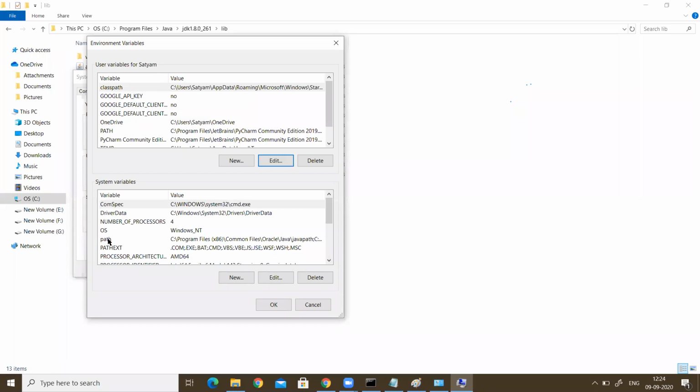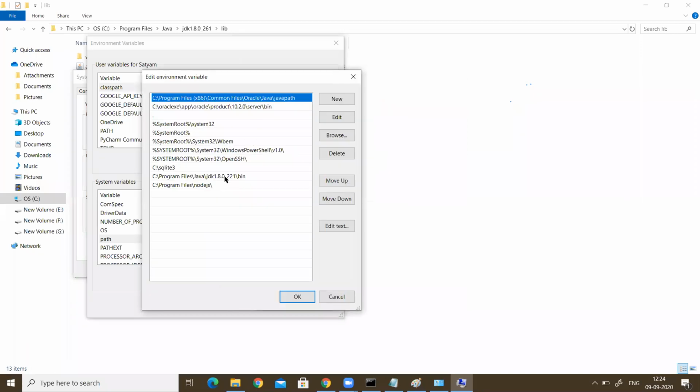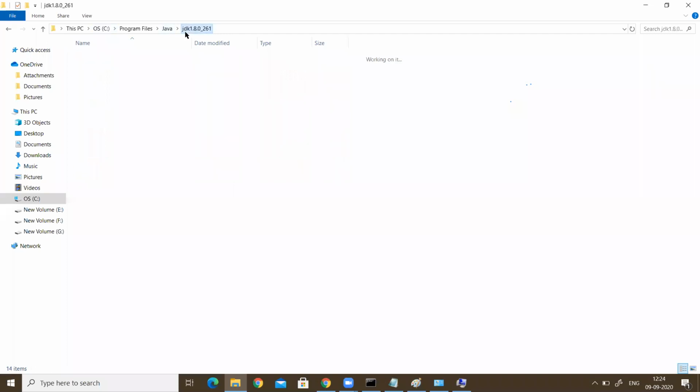The next path we have to set is in the system variables. Select Path and click Edit. This one is also already set, so I can delete it, no problem. Now come to the C drive, Program Files, Java, JDK.